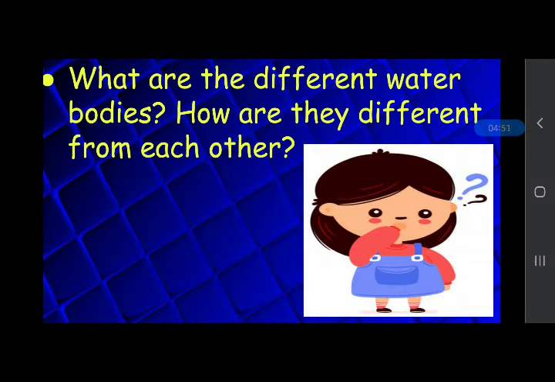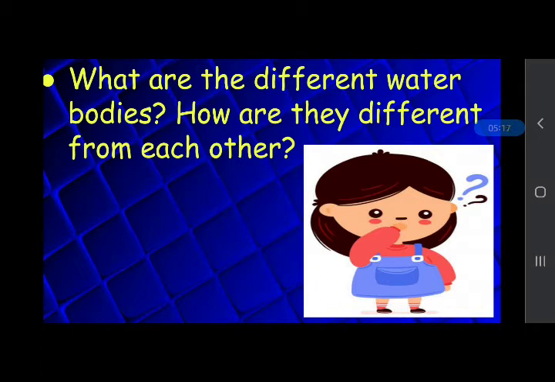And which is the biggest water body? Ocean. Ocean is the largest body of water. And oceans always have salty water. Oceans and seas both always have salty water, and we don't use this water.